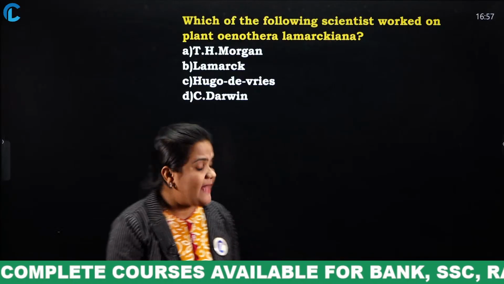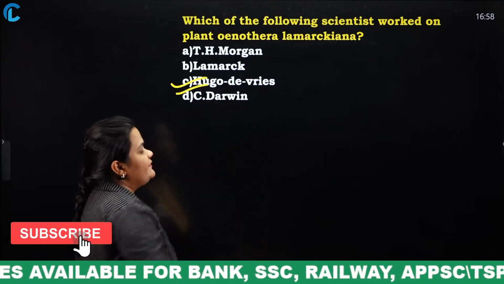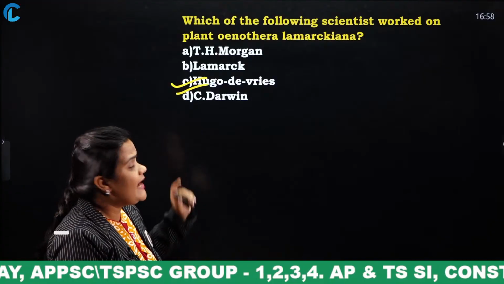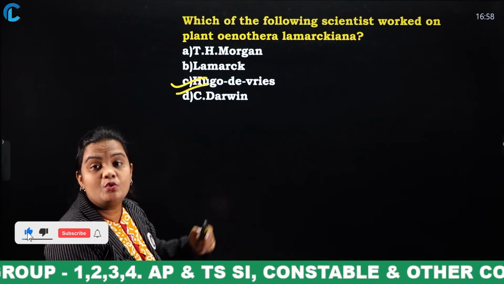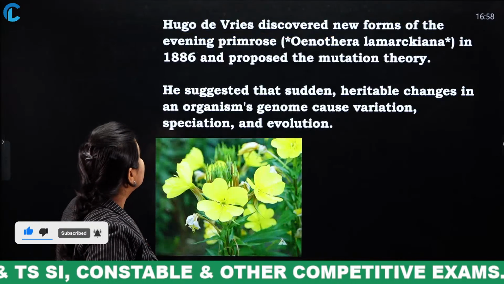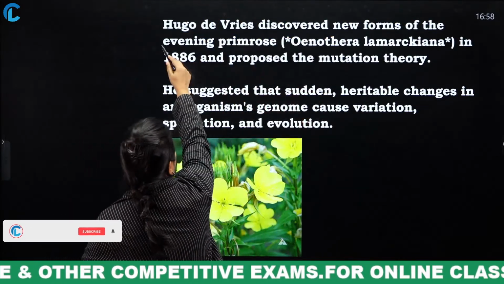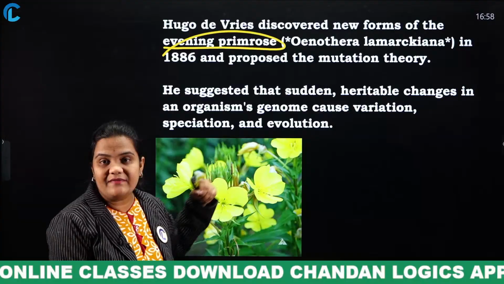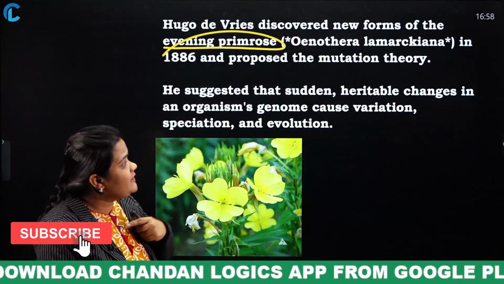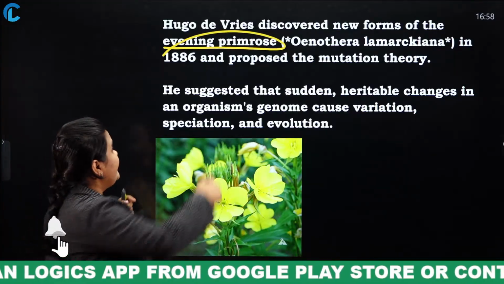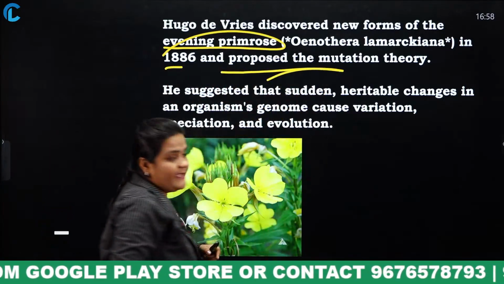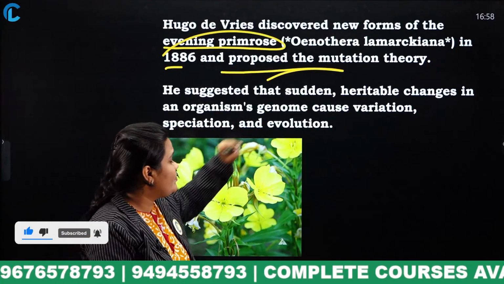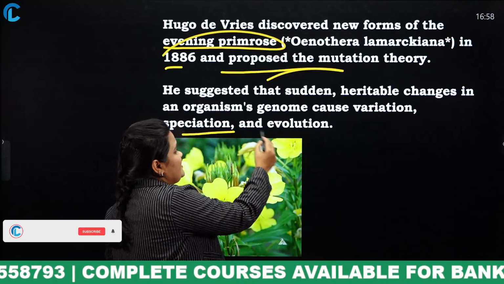Okay, and the correct answer for this question is Hugo de Vries. He is the person who worked on this plant Oenothera lamarckiana and discovered the mutation theory. Hugo de Vries discovered new forms of the evening primrose. This flower is also known as what? Evening primrose, and its scientific name is Oenothera lamarckiana. In 1886 he proposed the mutation theory. He suggested that sudden heritable changes in an organism's genome cause variation, speciation and evolution.